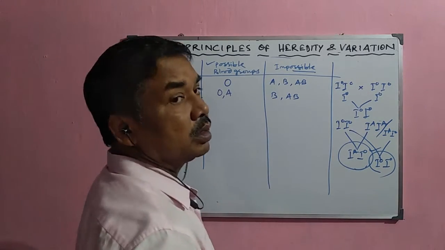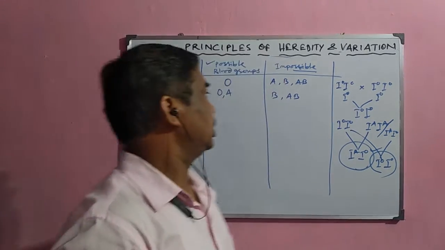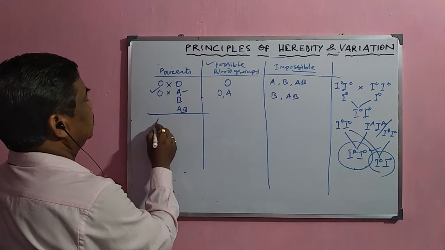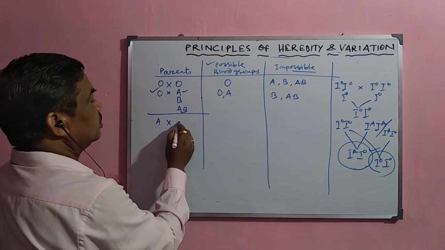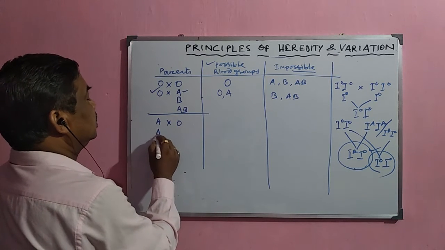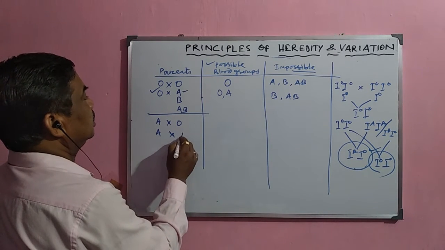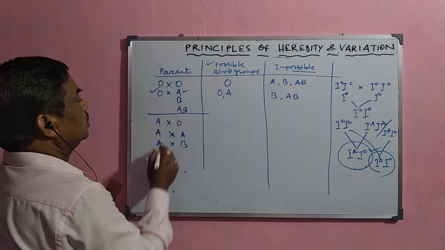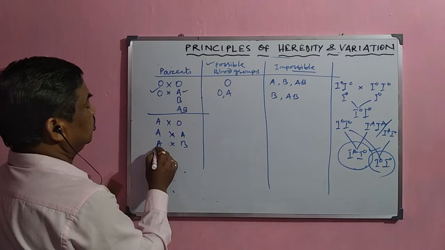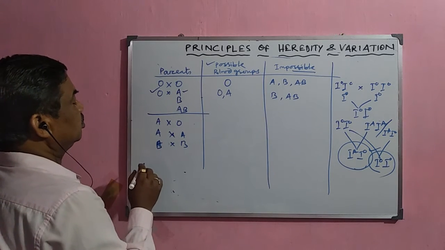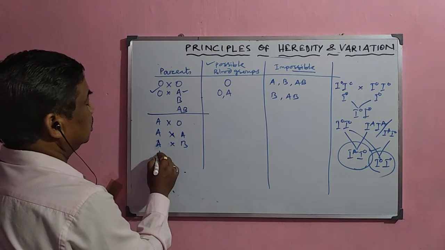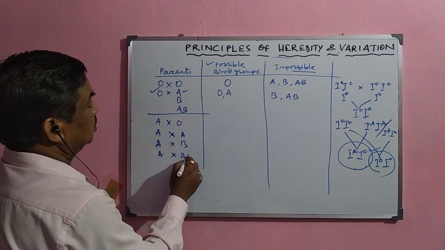So in this way, there are all the different parents. Suppose it is A with O, or A with A, or A with B, B with B, A with AB.